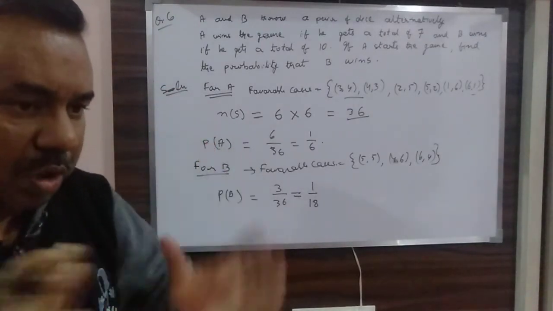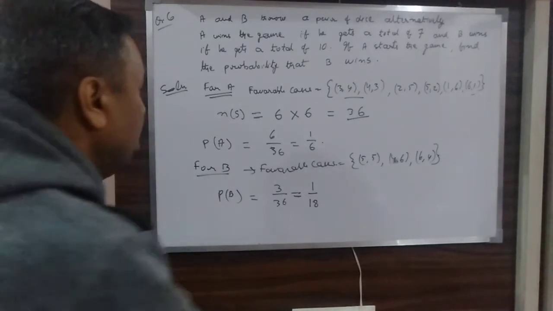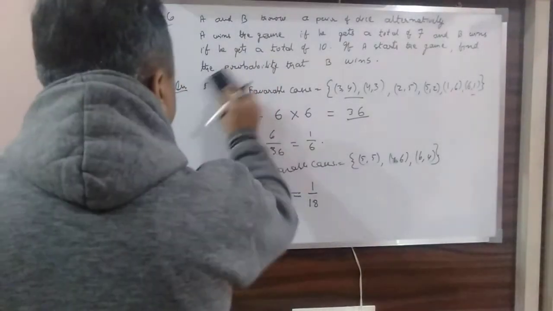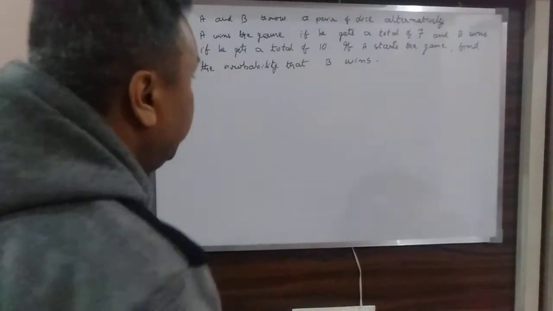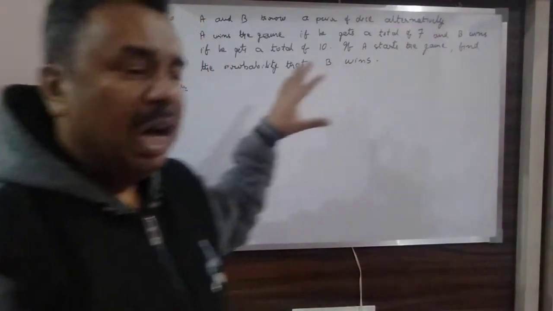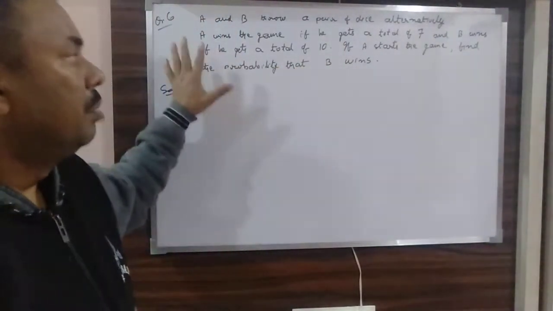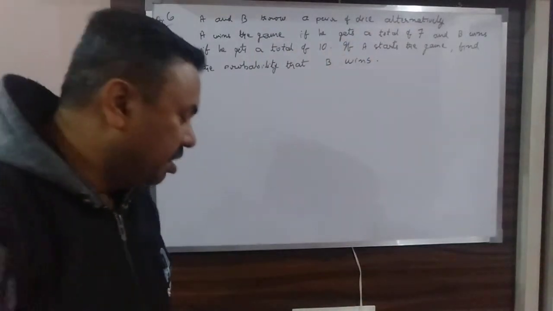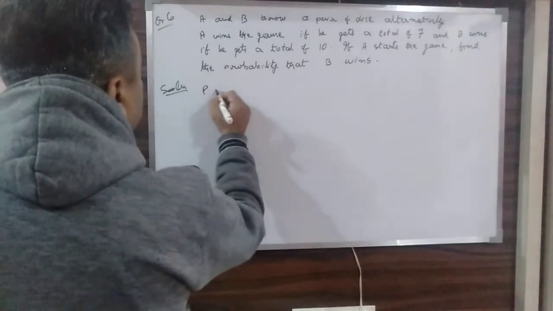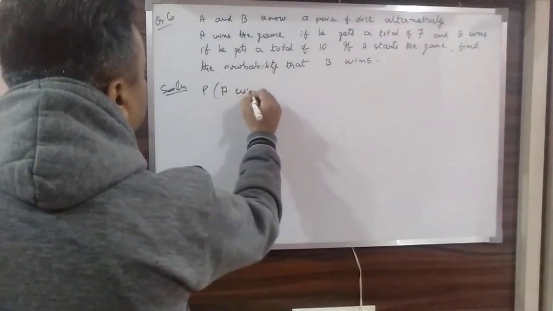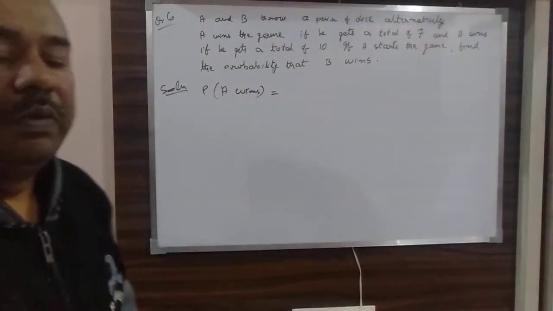Now as I told you, if A has to win, then how will we find out? So for that, now though the question is saying that we have to find out the probability of B winning the game, but I will show you how to calculate for both of them. Okay, first I will find out the probability of A winning. How will you find out?